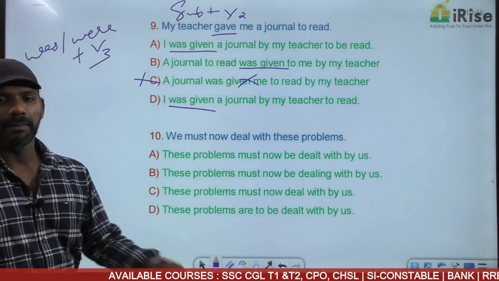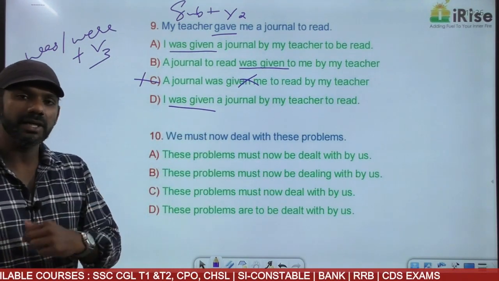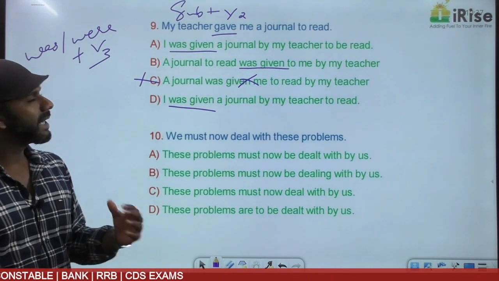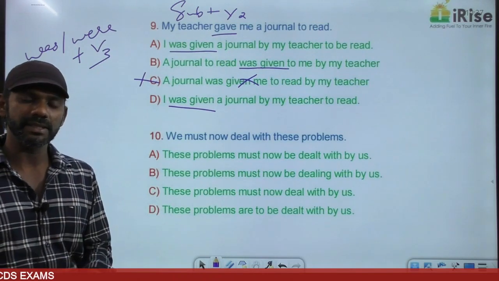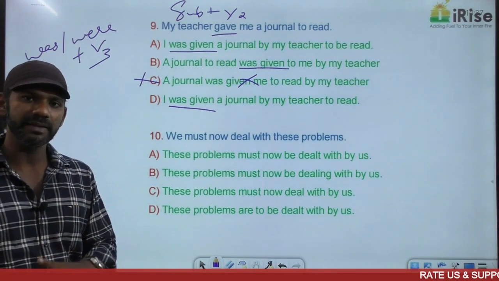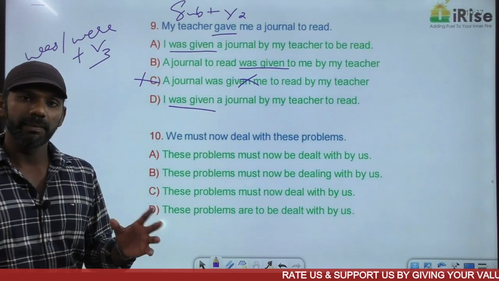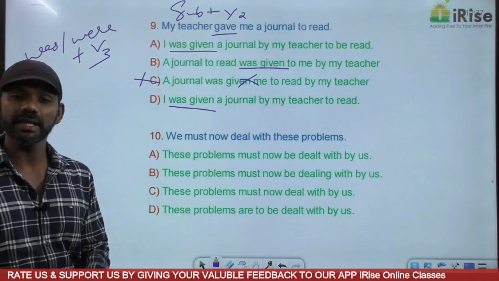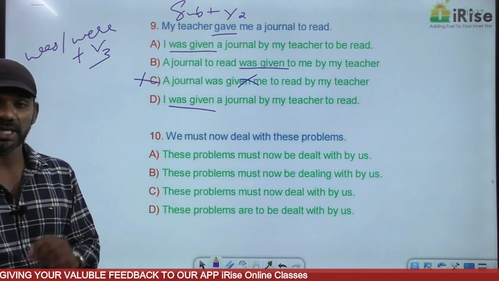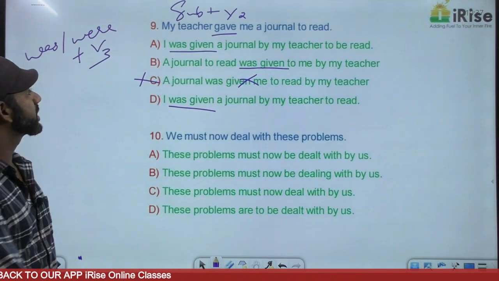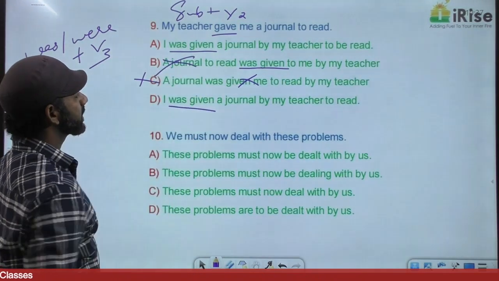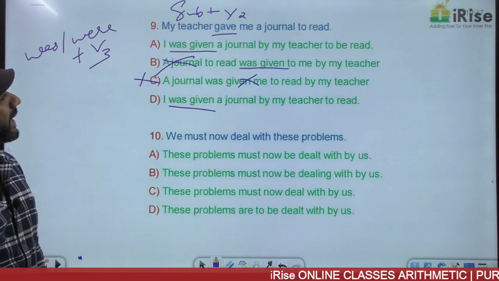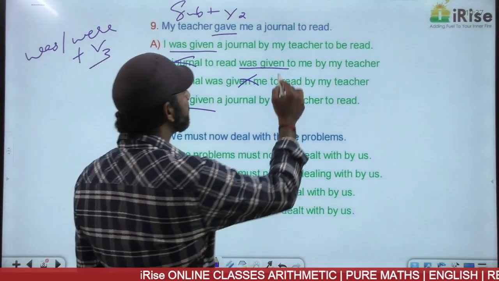Come to the question. My teacher gave me a journal to read. My teacher did the action. So my teacher is a subject here. "My teacher gave me a journal" means I received the action, not the journal. A sentence in the passive voice begins with an object, I. The pronoun I is the object here. Based on that, option B is eliminated, because B starts with a journal. Come to A. "I was given a journal by my teacher to be read."